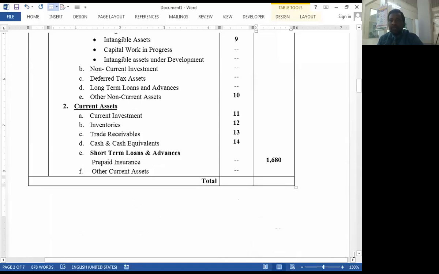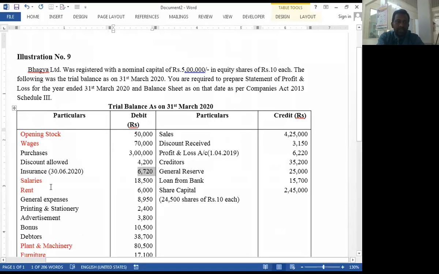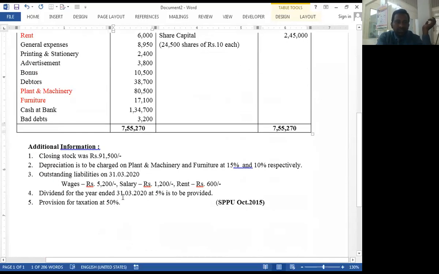First effect, it is deducted from respective expenses and added in the short term loan and advances, because it is prepaid. That's why it is one type of advances, and we record under the heading short term loan and advances. Next item, salaries. Salaries, it is employee benefit expenses, but outstanding salary amount is also given in the problem, 1200.